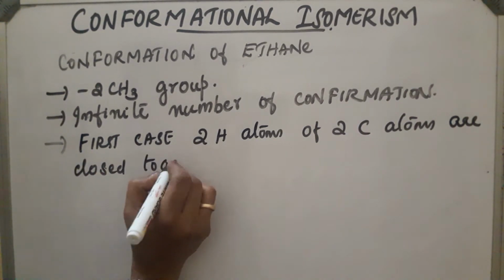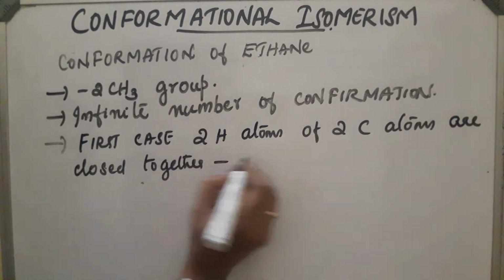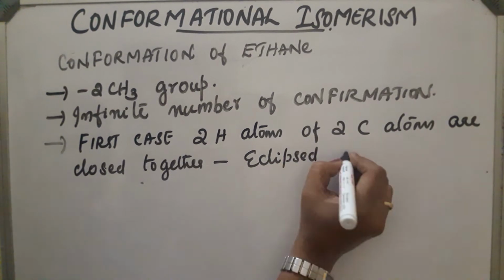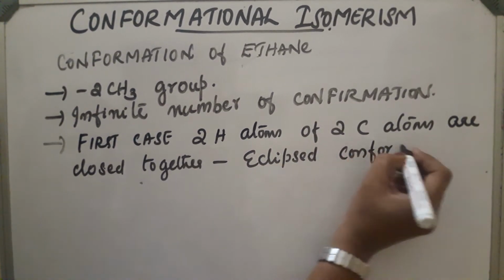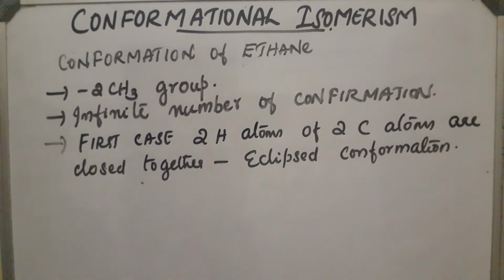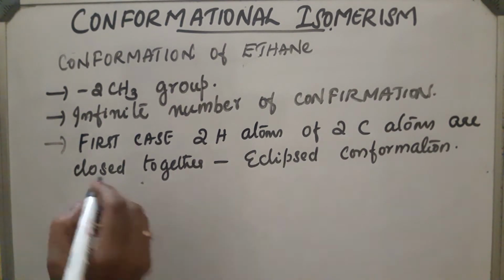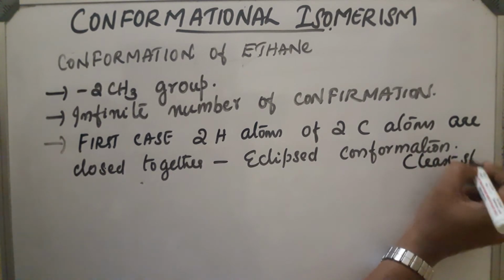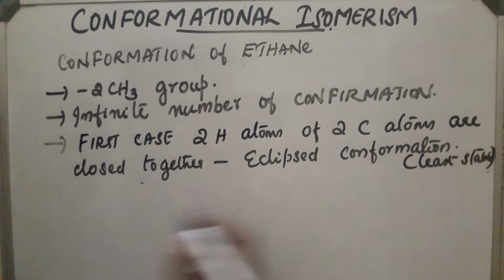If they are close together, such conformations are called eclipsed conformation. In the eclipsed conformation, two hydrogen atoms are very close to each other, so there will be high torsional strain and the stability of the compound will be minimum, or this eclipsed conformation is least stable. This is one extreme case.